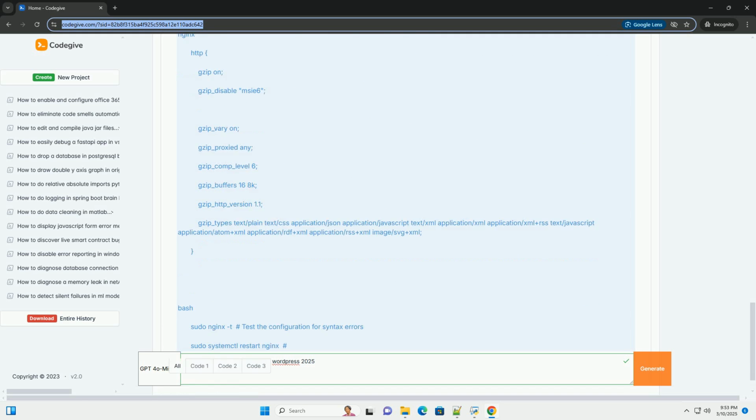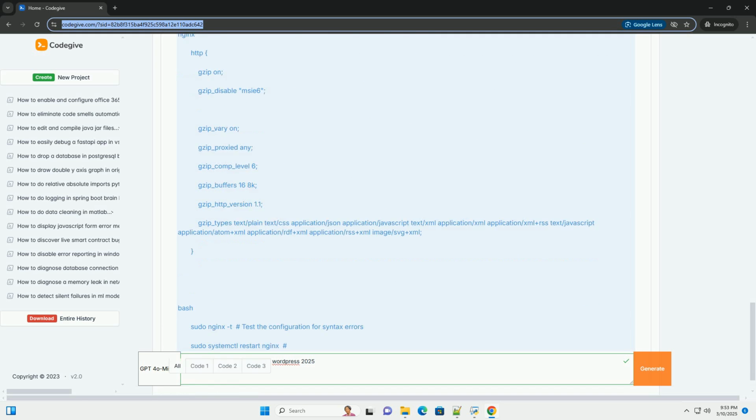Asterisk: save and upload. Asterisk: save the changes to your .htaccess file and upload it back to your server, overwriting the existing file. Asterisk: test. Asterisk: clear your browser cache and test your website using a testing tool. Verify that the Content-Encoding: gzip header is present in the HTTP response.